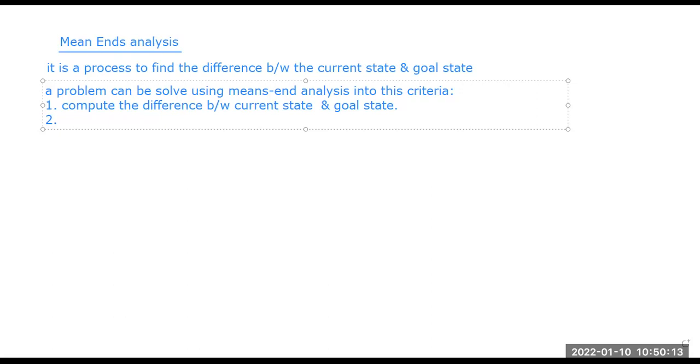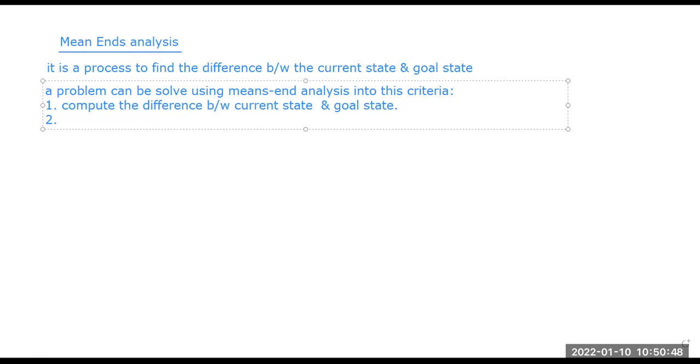So to satisfy, we need to satisfy some conditions on the operators that we are using to reduce the difference between the gap of current and goal state. Third one, we have to apply some type of operators if possible. And if after applying that also the current state is not solved or the gap between the goal state and the current state is not minimized, then we need to apply some recursive procedure to reduce the goal.